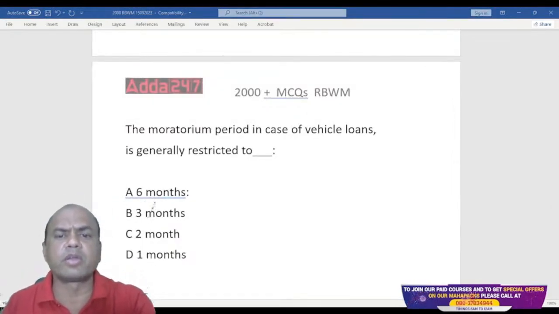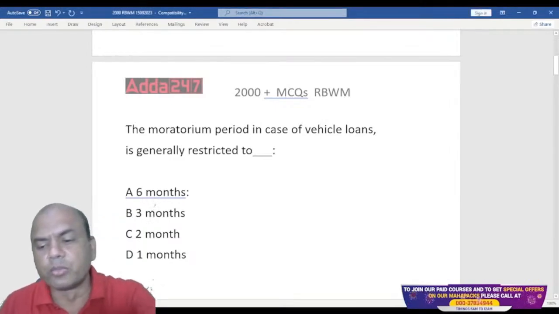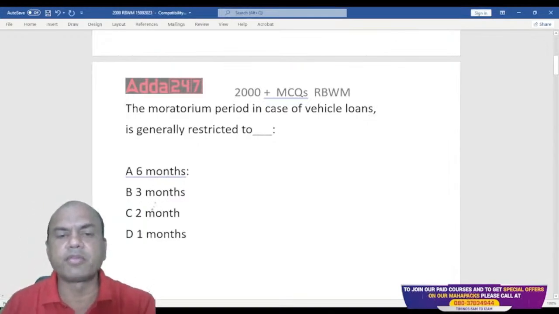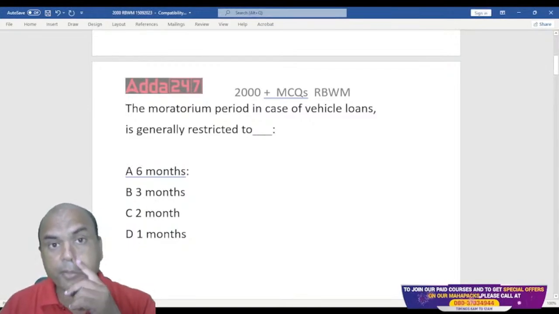Okay, what is the moratorium? In home loans, what is the moratorium period? Okay, let me get it one by one. In home loans, what is the moratorium period? Everyone, in home loans, the moratorium period is generally...